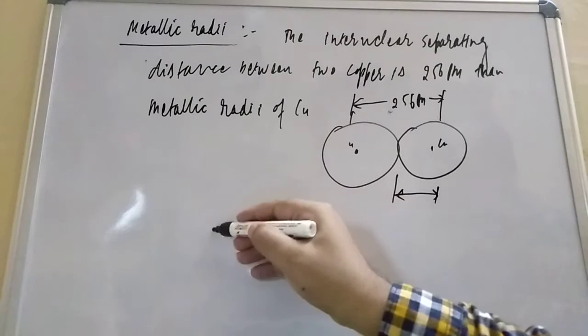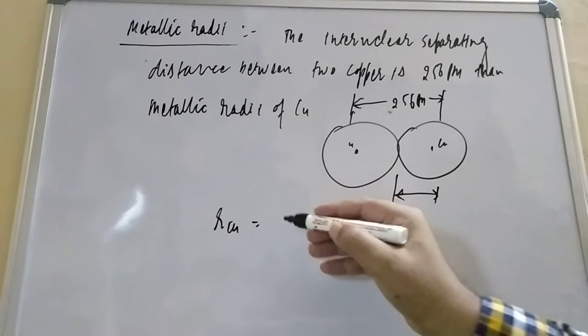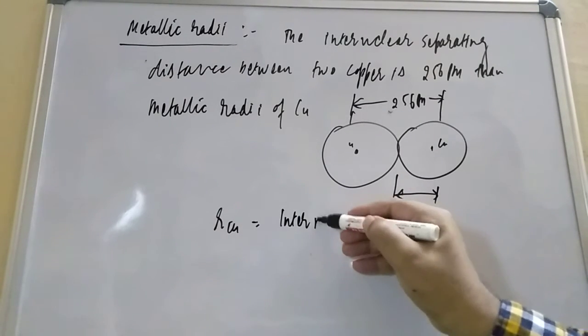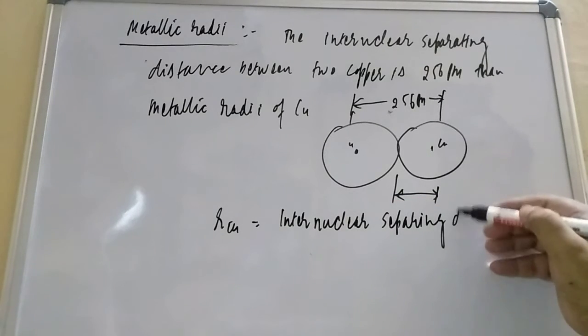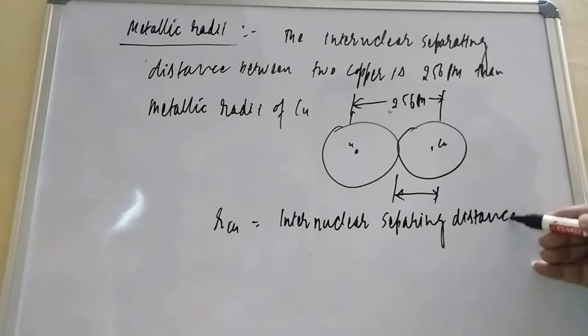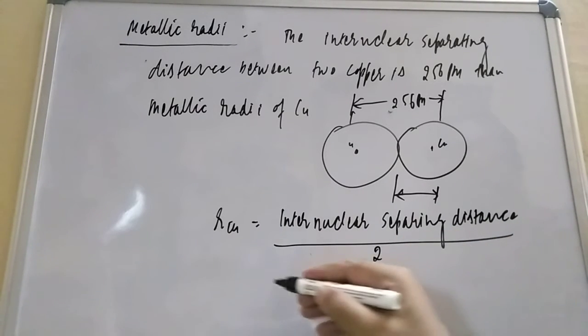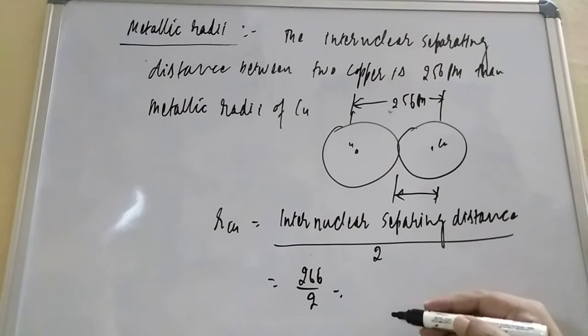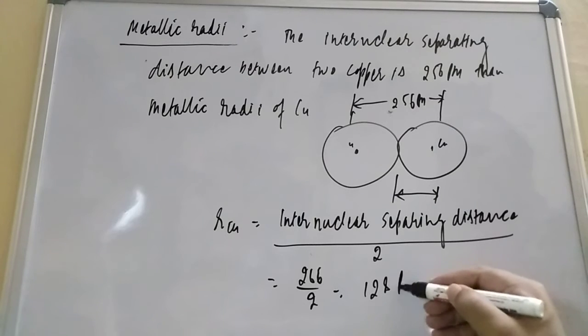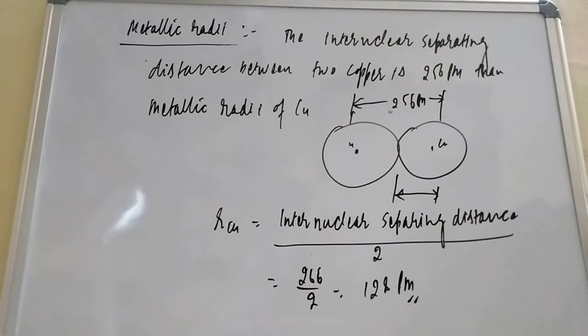So r of Cu means what, student? Internuclear separating distance divided by 2. So the internuclear separating distance is 256, by 2, and 256 by 2 how much is coming, student? 128 picometer. So the metallic radii of copper is 128 picometer.